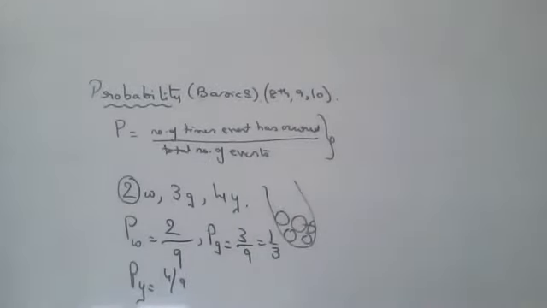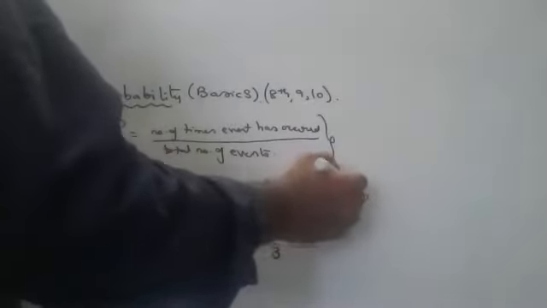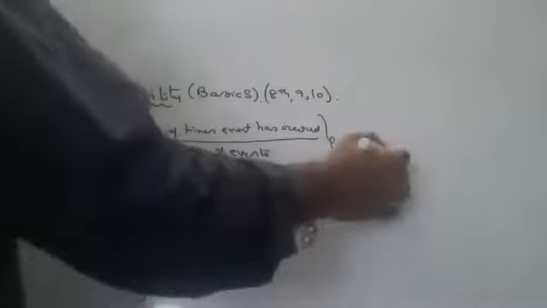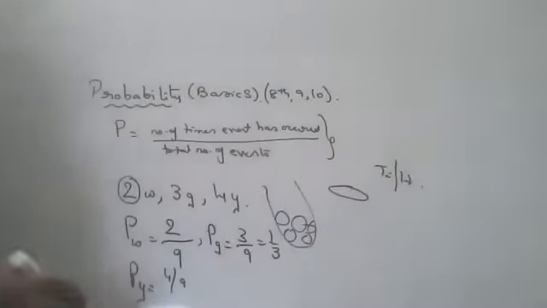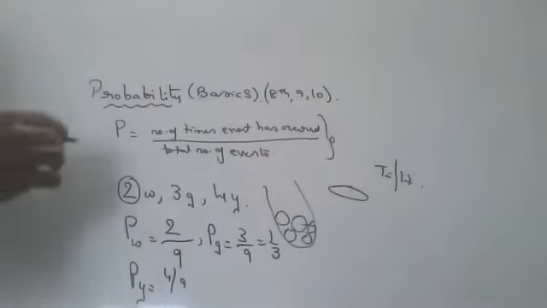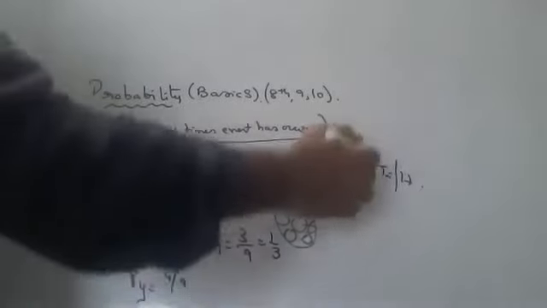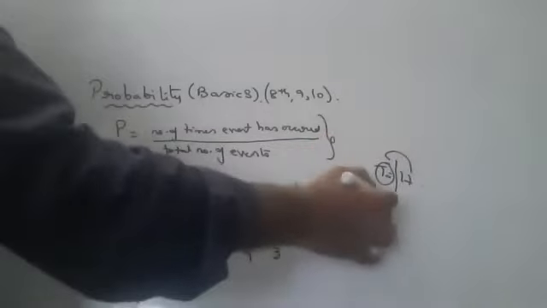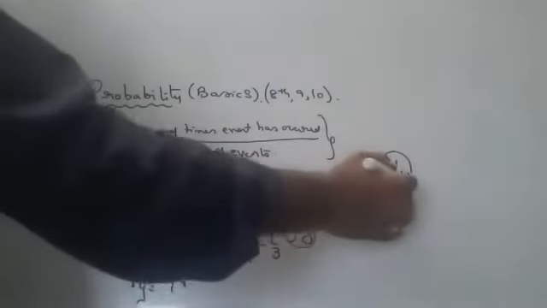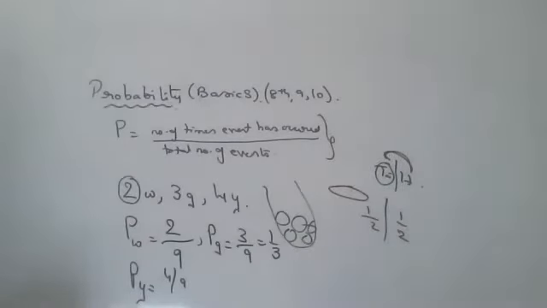So children, questions like these will come. Suppose someone will toss a coin. A coin will have two sides, children. One side is tail, the other side is head. What is the probability of tail? Someone will ask, what is the probability of tail? 1 by 2. 1 out of 2. What is the probability of head? 1 by 2. Like this, easy questions will be there, children.